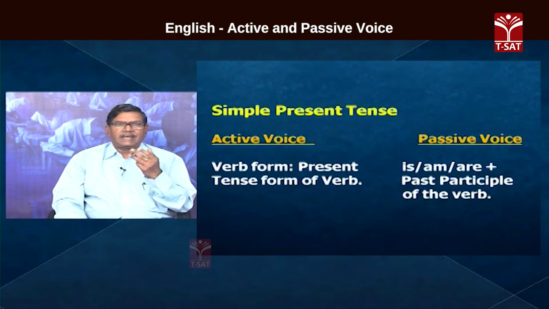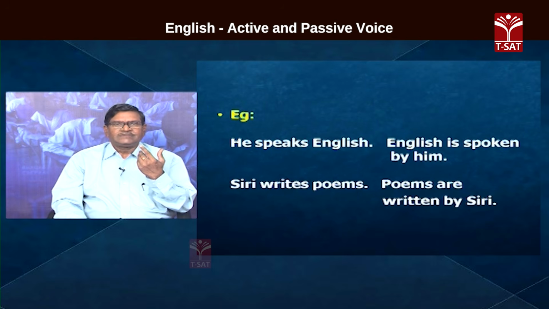Now, let us have the active and passive voice verb forms tense-wise. Active voice: the present tense form of the verb. In passive voice, it becomes the past participle of the verb preceded by either is, am, or are. Example: he speaks English. English is spoken by him. He speaks English. This is simple present tense.